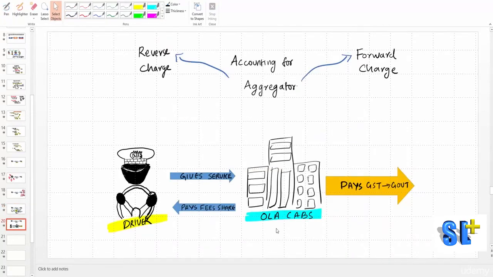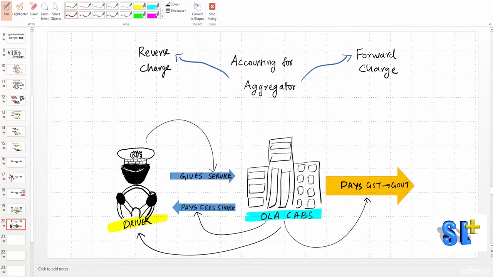Okay, here we have Ola Cabs, a company aggregator which is engaging the drivers. Drivers are giving service to the company by driving the vehicles for them. So this Ola Cabs will collect the fees from the passengers, and it will also pay share of fees to the driver, and it will also pay GST to the government, which is ultimately the responsibility of a driver.